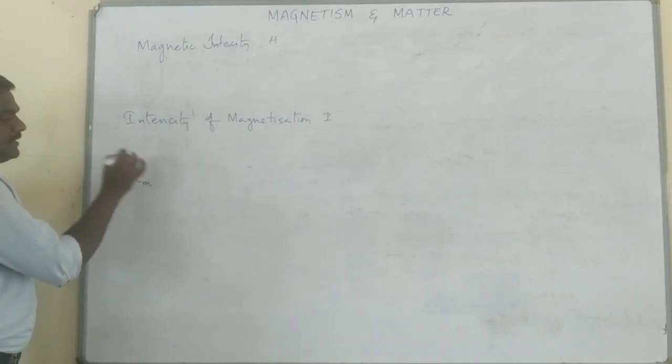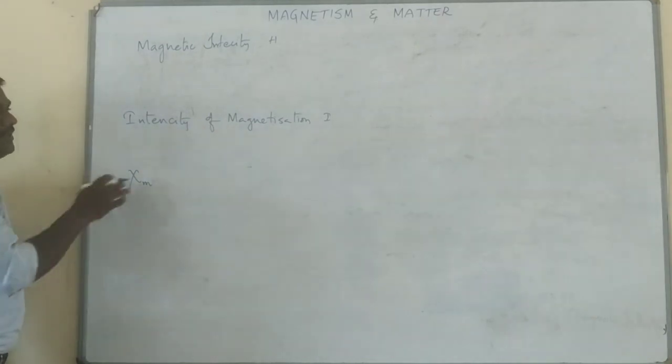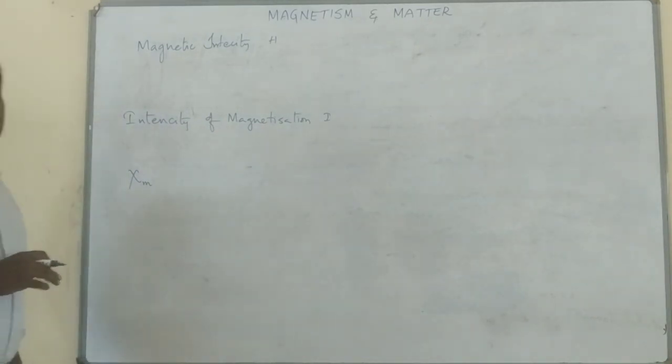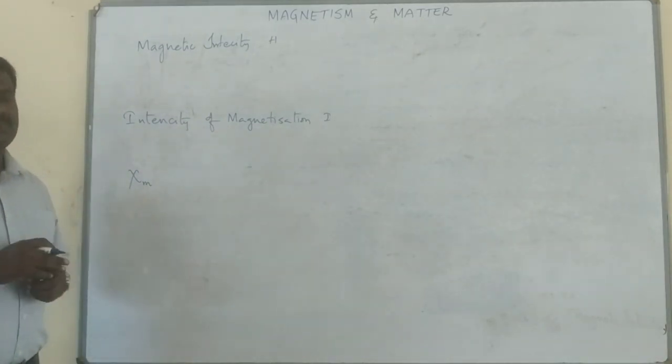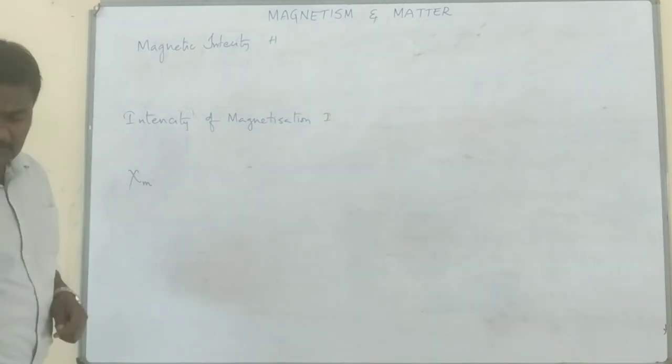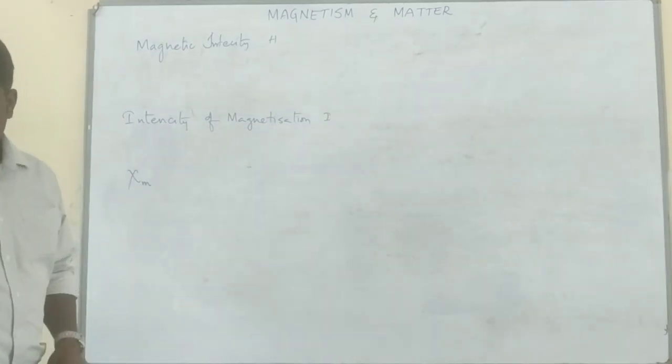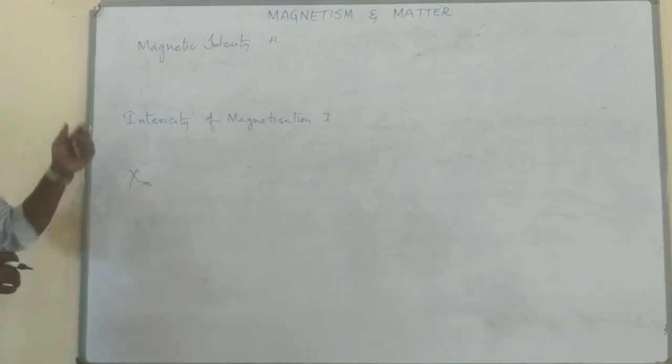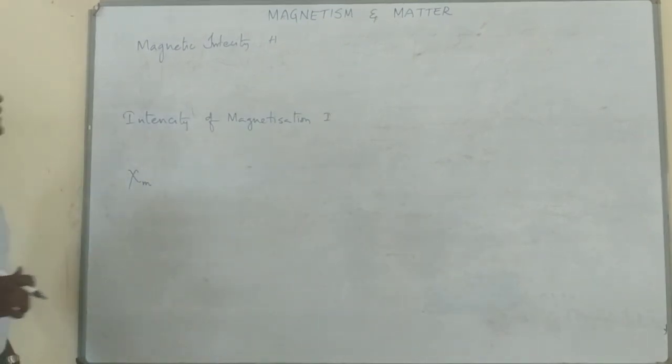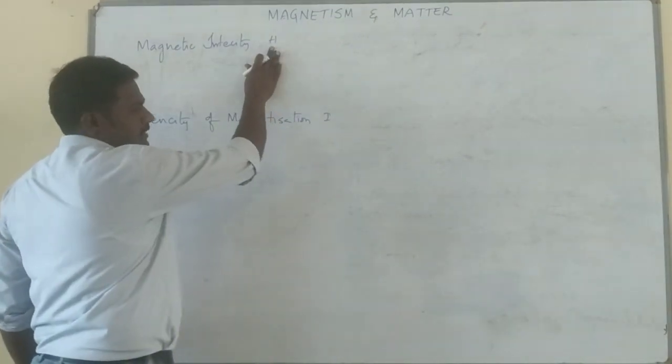Symbol is Xi. These are the three major things which are helpful in segregation of the substances. Now, we'll discuss one by one. First one, what is magnetic intensity? The symbol is given as H.